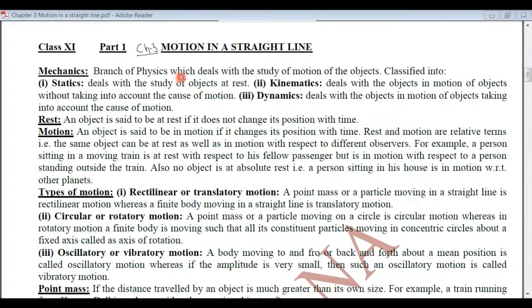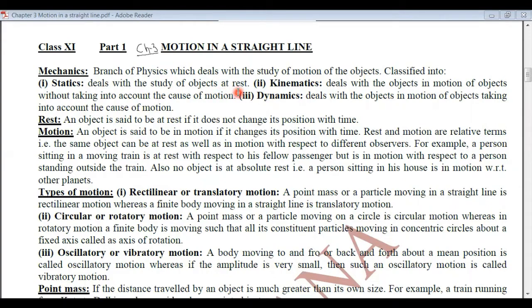It is the branch of physics which deals with the study of the motion of the objects, and it is classified into statics. Statics means at rest. So statics is that branch of mechanics which deals with the study of the objects at rest. Kinematics deals with the objects in motion without taking into account the cause of motion, whereas dynamics is the study of the objects in motion taking into account the cause of motion. So mechanics can be divided in these three types: statics, kinematics and dynamics.